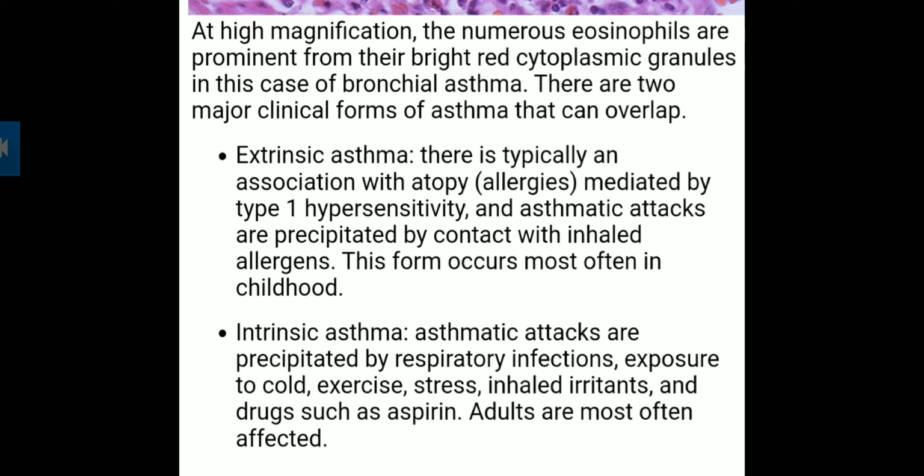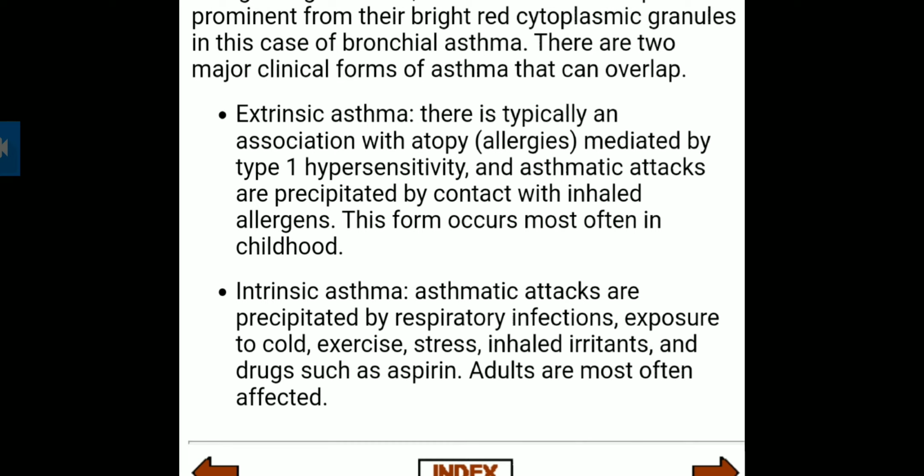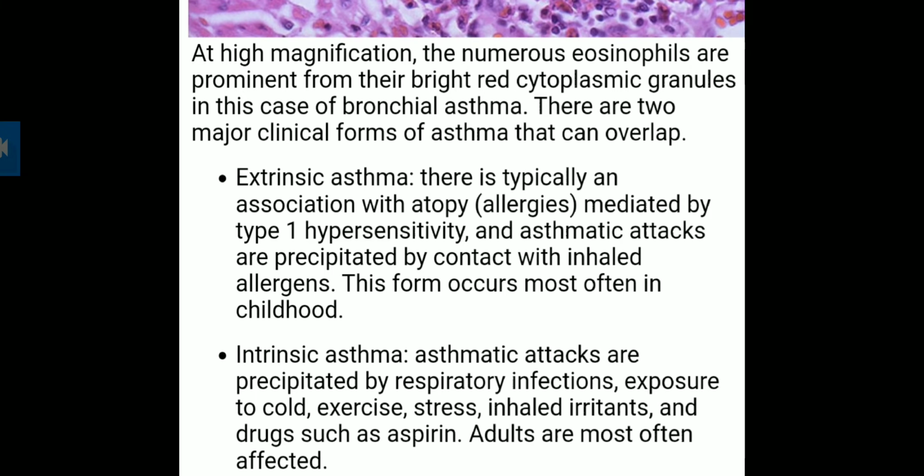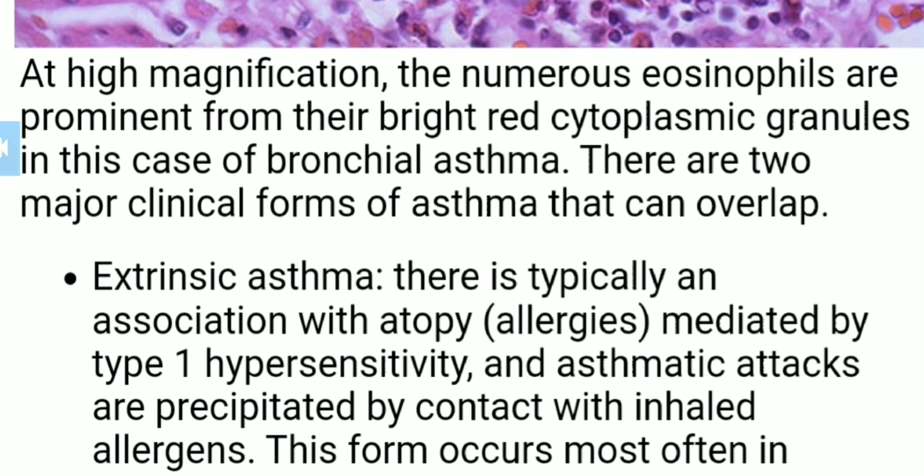Asthmatic attacks will occur repeatedly with contact and occur in childhood. Here the asthmatic attacks are precipitated by respiratory infection, exposure to cold, exercise, stress, inhaled irritants, and drugs such as aspirin, and adults are most often affected. The main difference we should learn about these two.